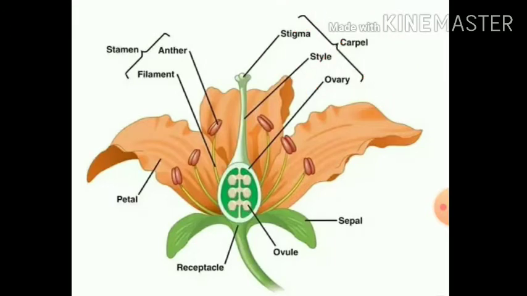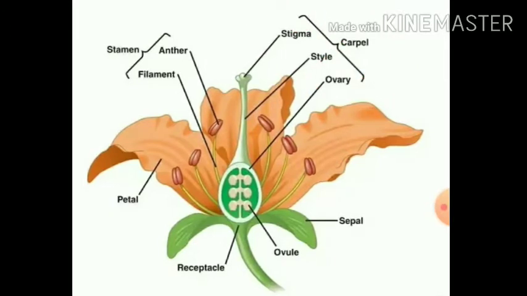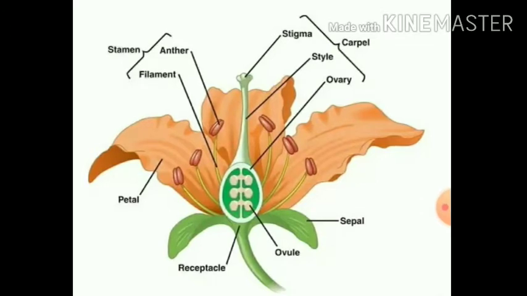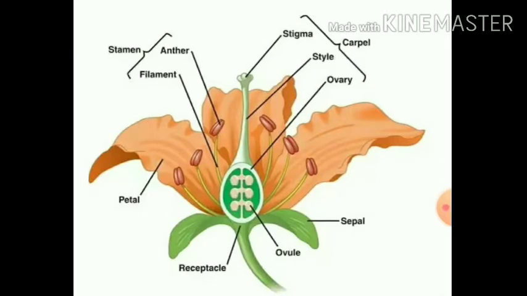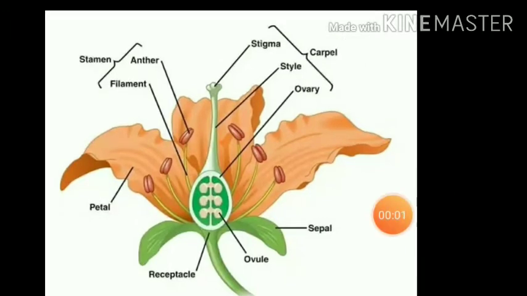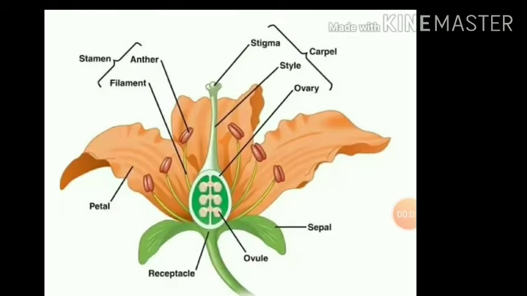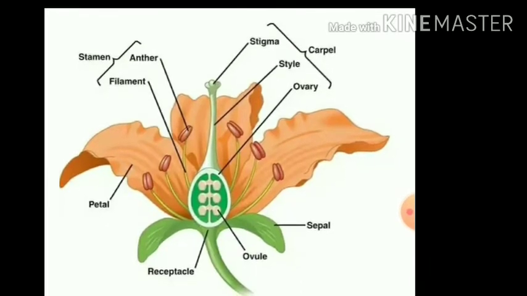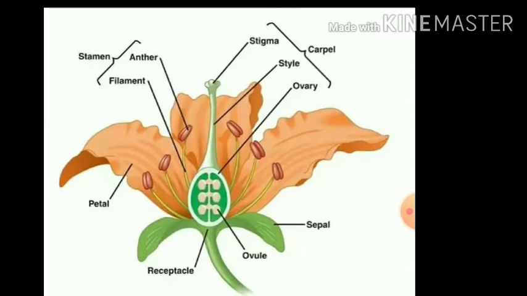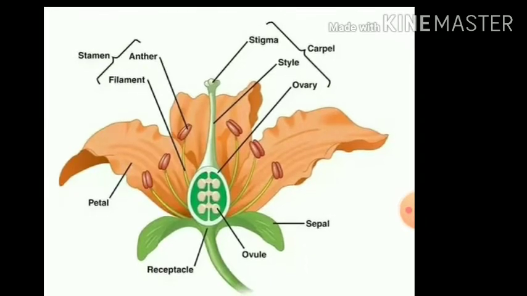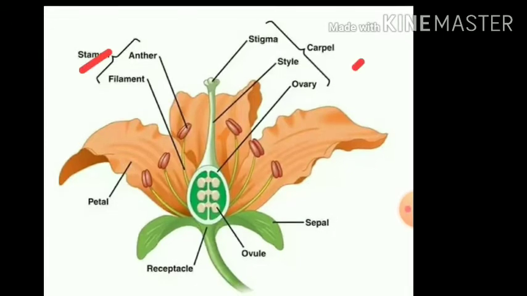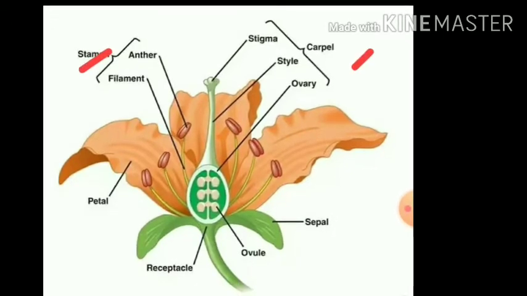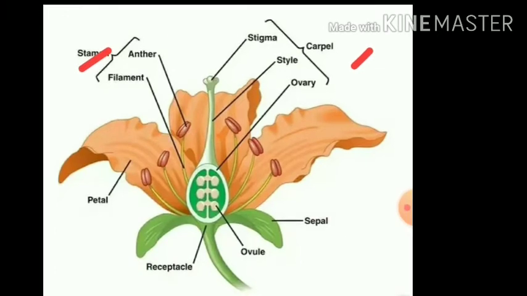So guys, when a flower consists of only stamens, or only carpels, it is said to be a unisexual flower. So a flower can be unisexual as well as bisexual. How can we say a flower can be unisexual as well as bisexual? When a flower consists of only either stamens or only carpels, it is said to be unisexual. Try to understand. So what is meant by bisexual?